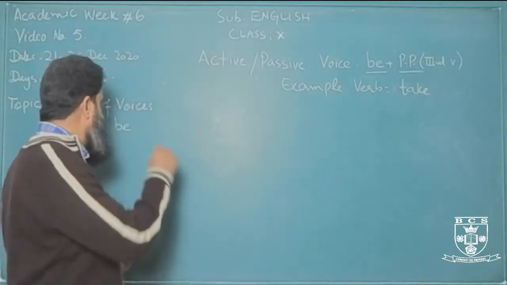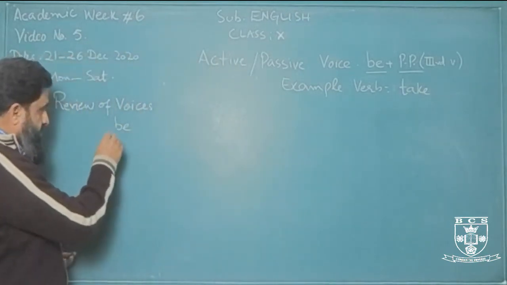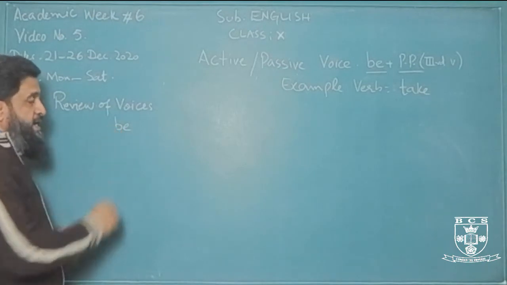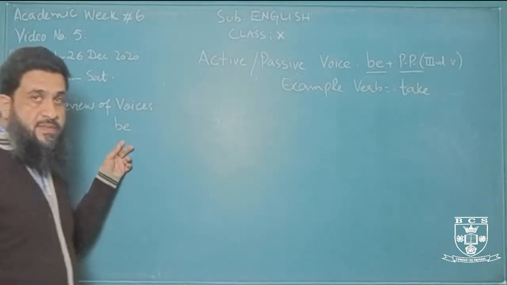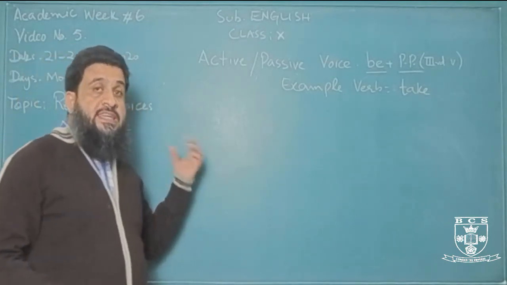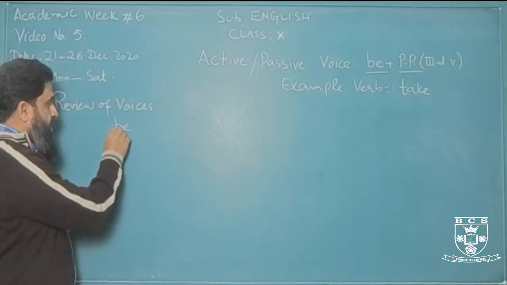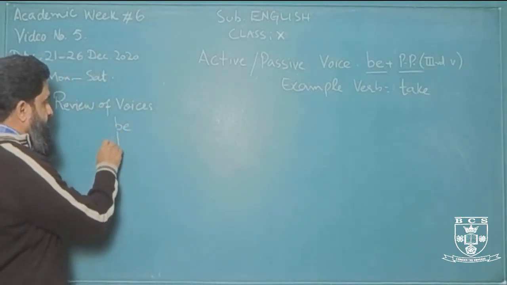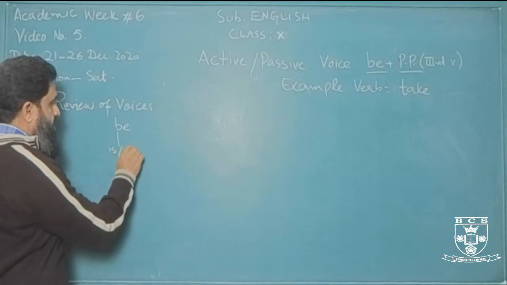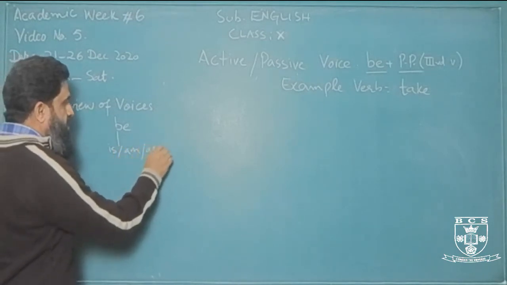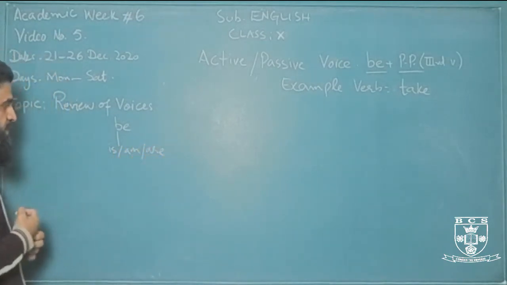So, for those students who are confused, be actually is the base form of the verb. It has present tense form. Present tense form of the verb is, am, or are. This is the present tense form of the verb be.